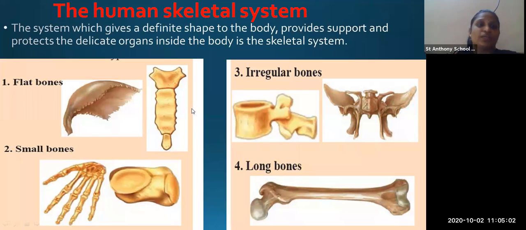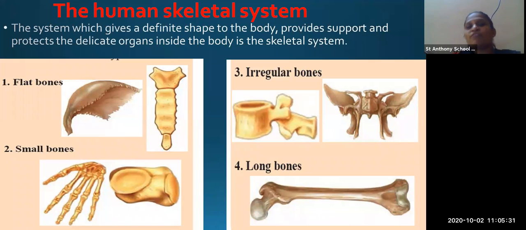Now here all the bones are of different types. There are 4 types of bones. The first one is flat bone, the second one is small bone, the third one is irregular bone, and the fourth one is long bone. The system which gives a definite shape to the body and provides support and protects the delicate organs inside the body is called the skeletal system.